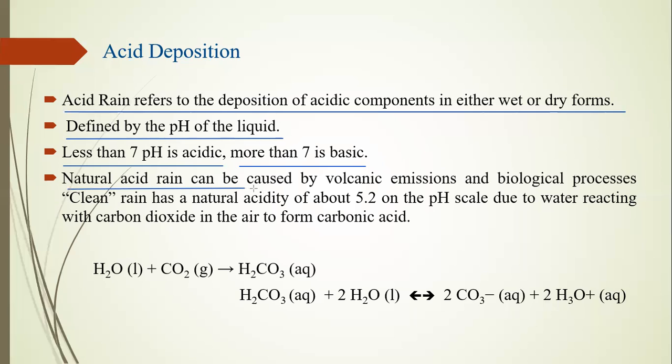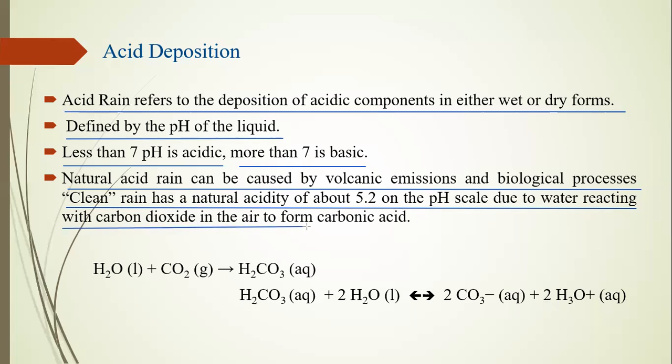Natural acid rain can be caused by volcanic emissions and biological processes. Volcanic emission means the emission produced by industry and by our vehicles. Some biological processes, meaning natural processes, also release NO and CO into our atmosphere. Clean rain is naturally acidic, at about 5.2 on the pH scale, due to water reacting with carbon dioxide in the air to form carbonic acid.